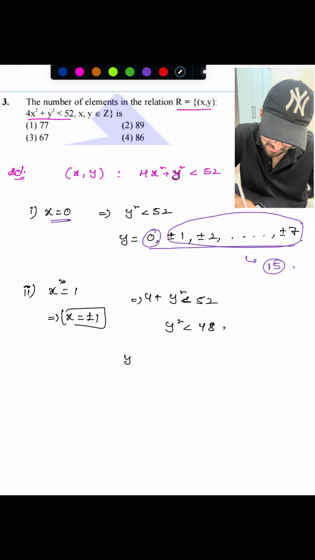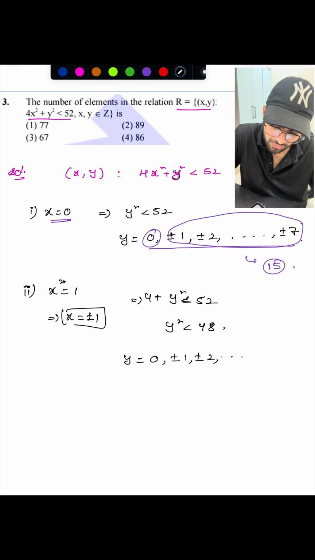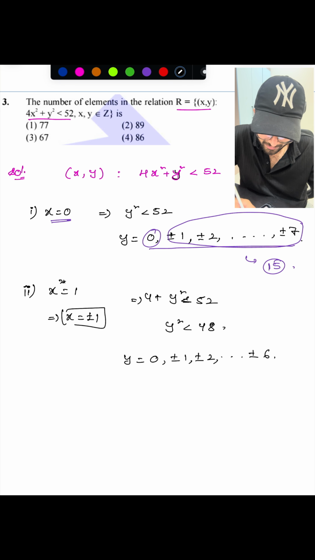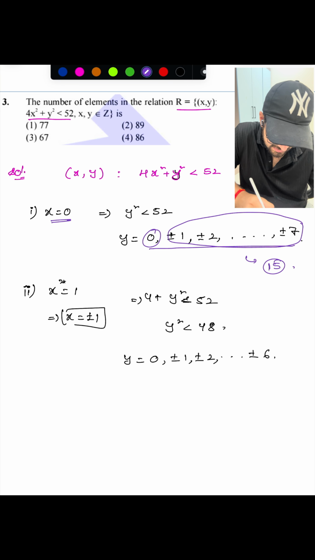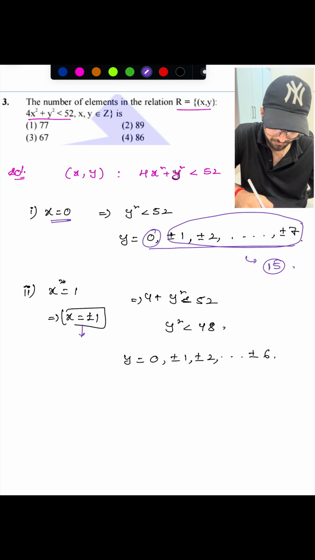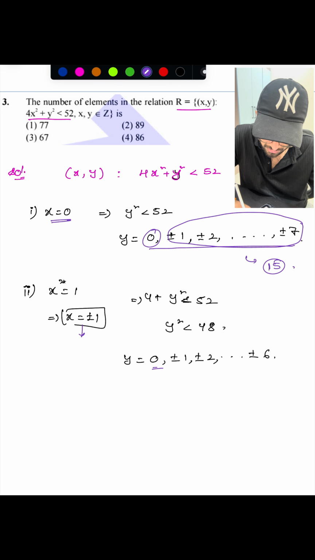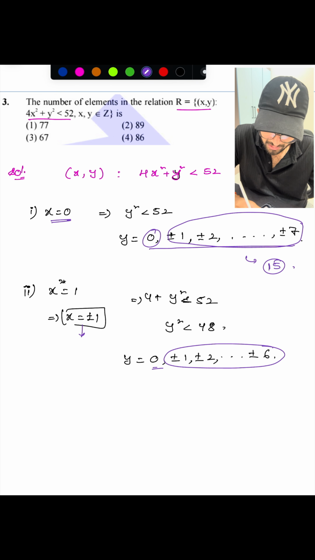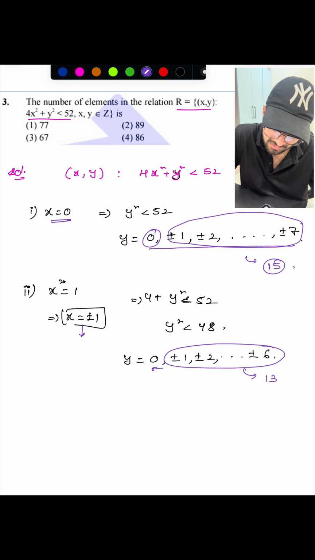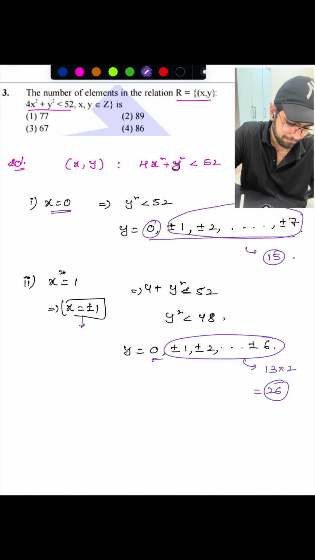So now y values can take from 0, plus or minus 1, plus or minus 2, and so on, up to plus or minus 6. Right? Here x is having plus 1 or minus 1. For one case, you can say 0, plus or minus 1, 6 twos are 12, plus 1, 13. For x equals to 1, you have 13 possibilities. For x equals to minus 1, again you will have 13 possibilities. So 13 into 2, total you will be having 26 possibilities here, right?